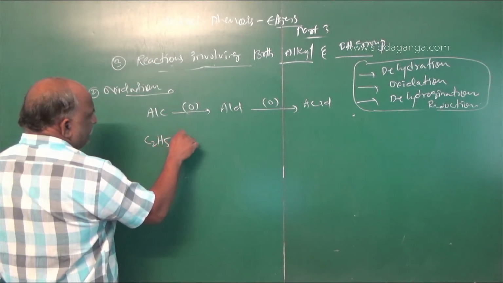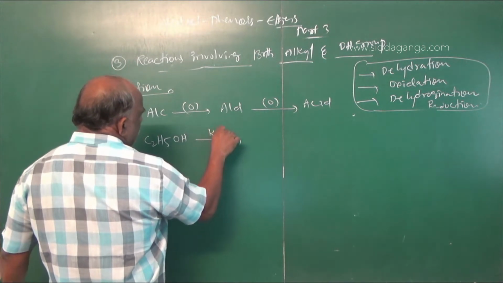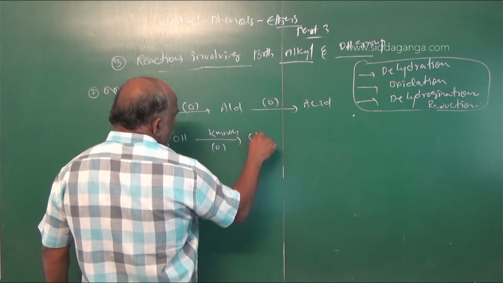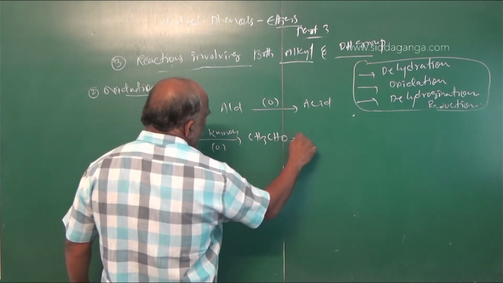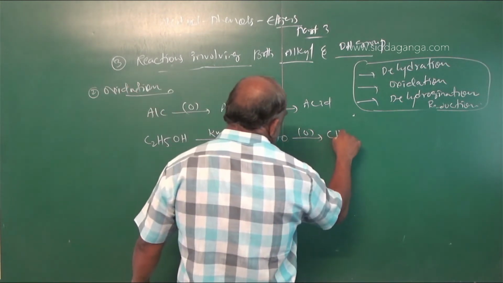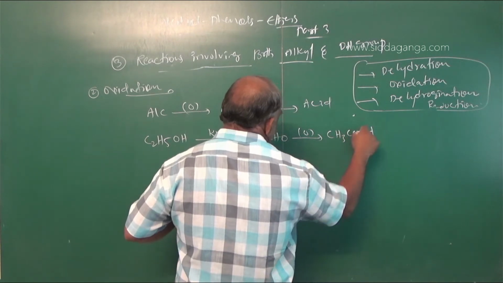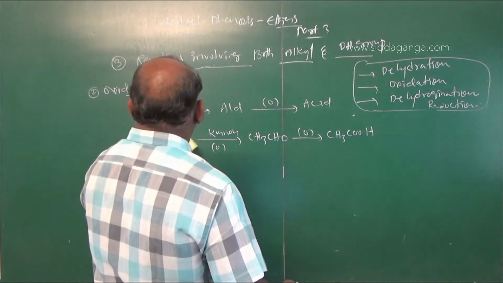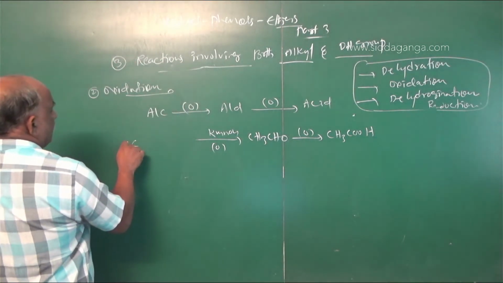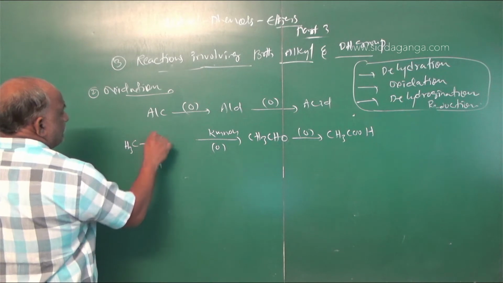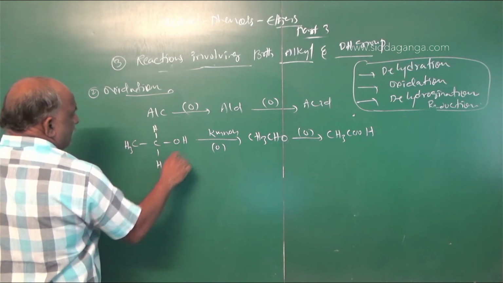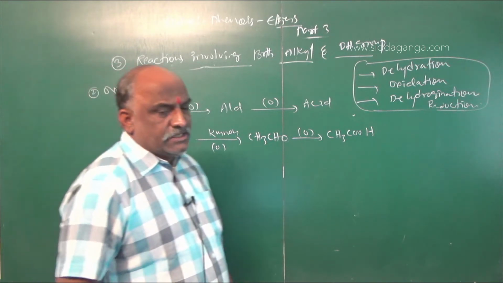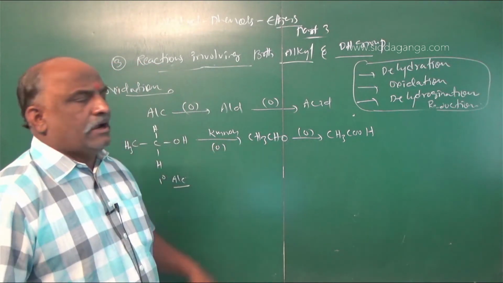C2H5OH, oxidation takes place in the presence of KMnO4. So what will we get? CH3CHO, CH3COH finally. This is a primary alcohol. Which alcohol is it? CH3-CH2OH. What is the alcohol name? It is a primary alcohol. Oxidation of primary alcohol gives rise to aldehyde.